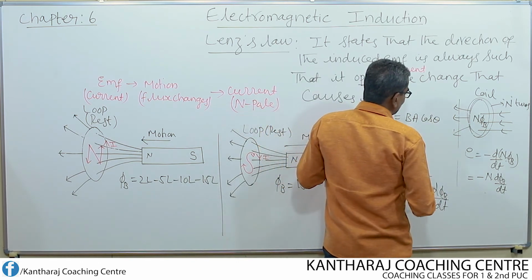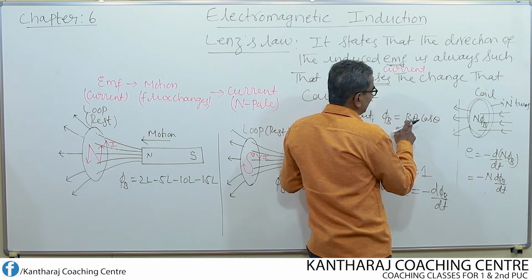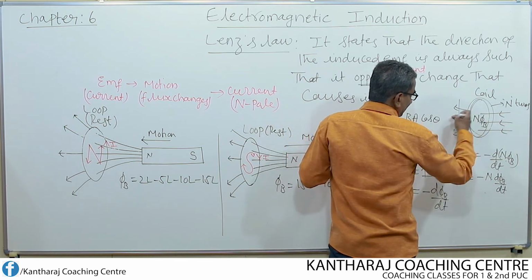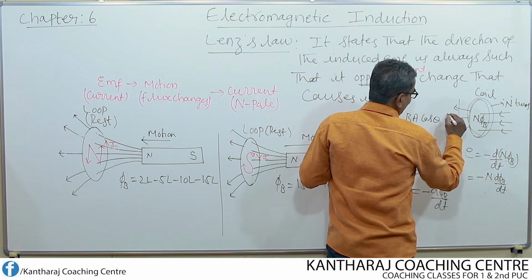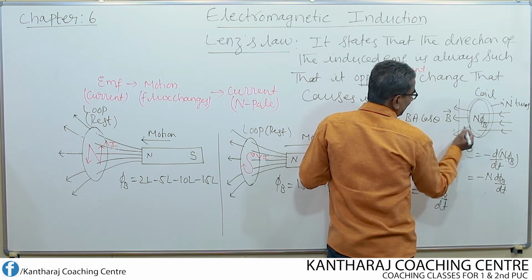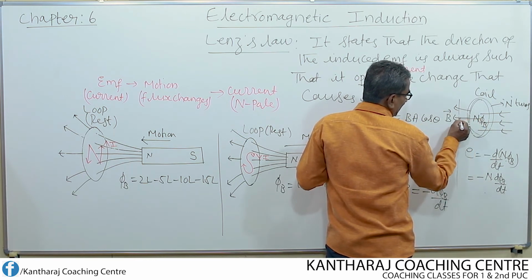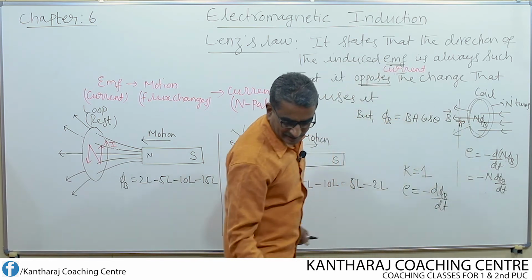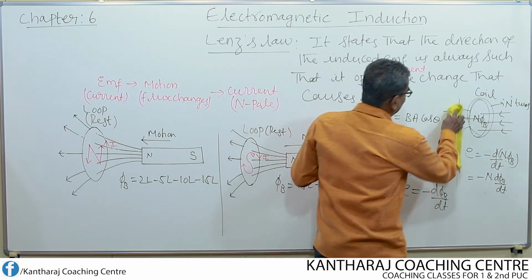Look here. Theta is the angle between the magnetic field and the area vector. Suppose this is the coil and this is the direction of magnetic field, how will the area vector be? Area vector will be like this. So let us redraw this diagram for clear understanding.